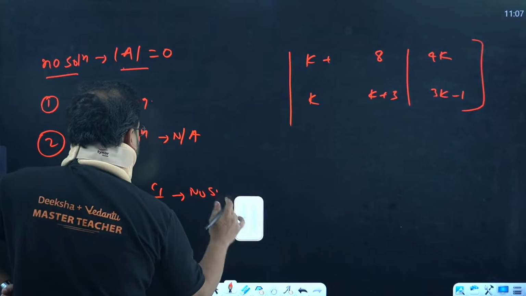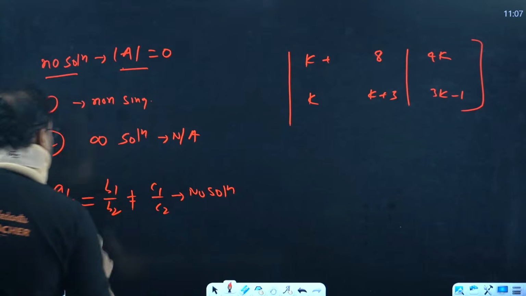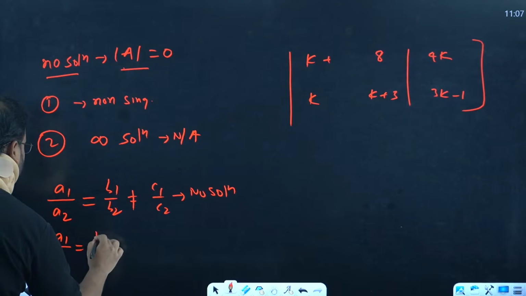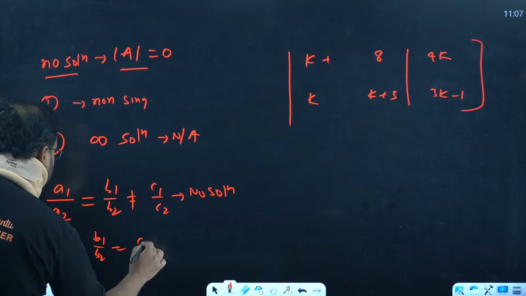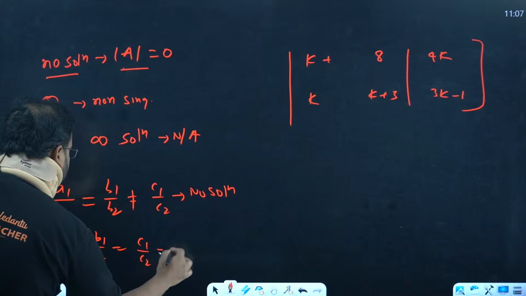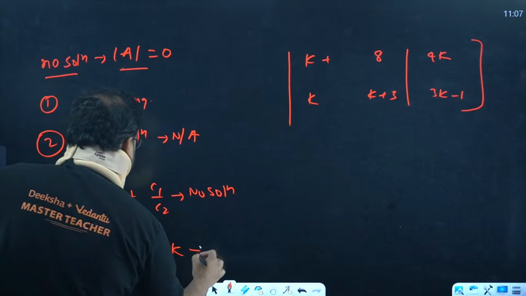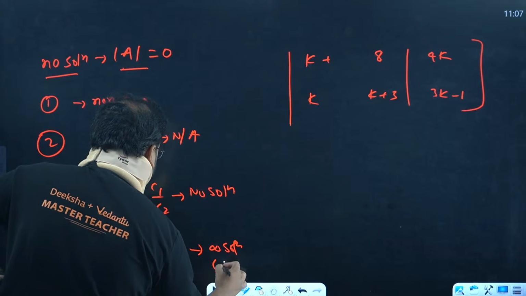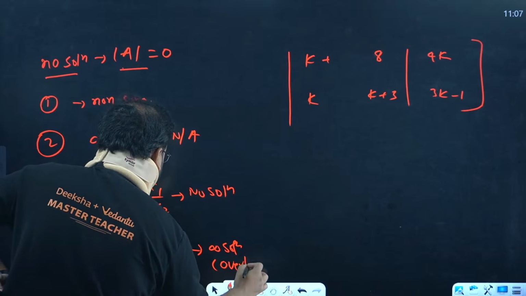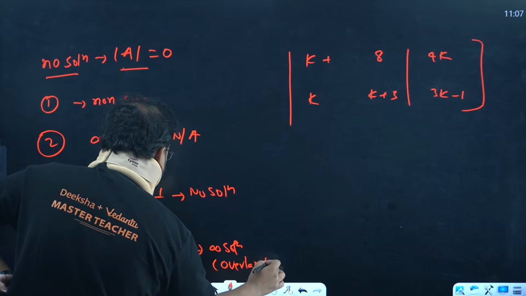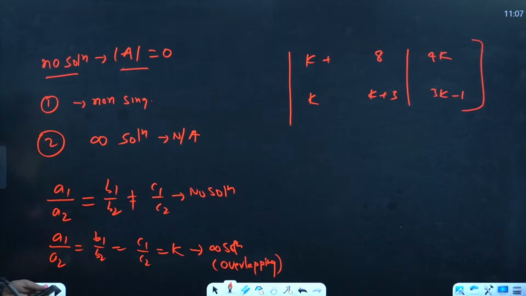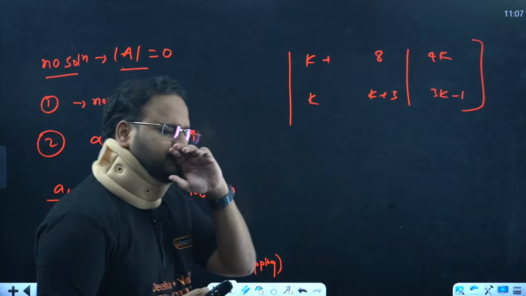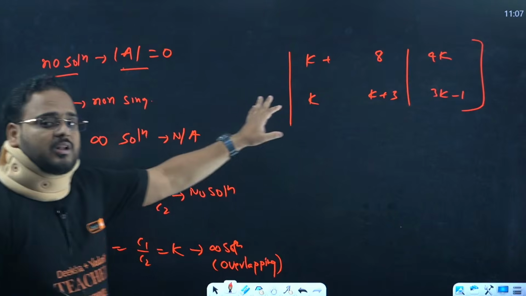No solution, right? And for the case of infinite solutions, we have this condition: A1 by A2 equals B1 by B2 equals C1 by C2. When we have all of these equal, it gives the case of infinite solutions. Reason: overlapping. The two lines will overlap with each other, which means their coefficients will be proportional.